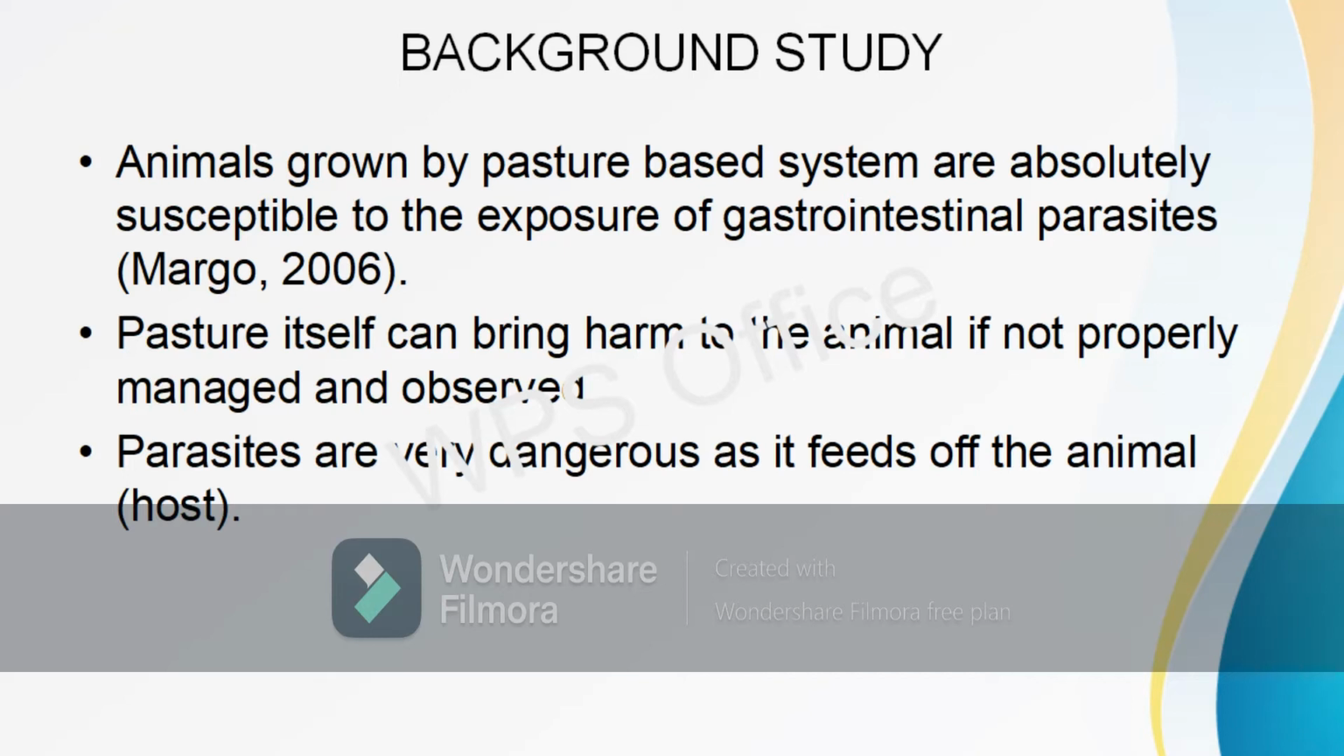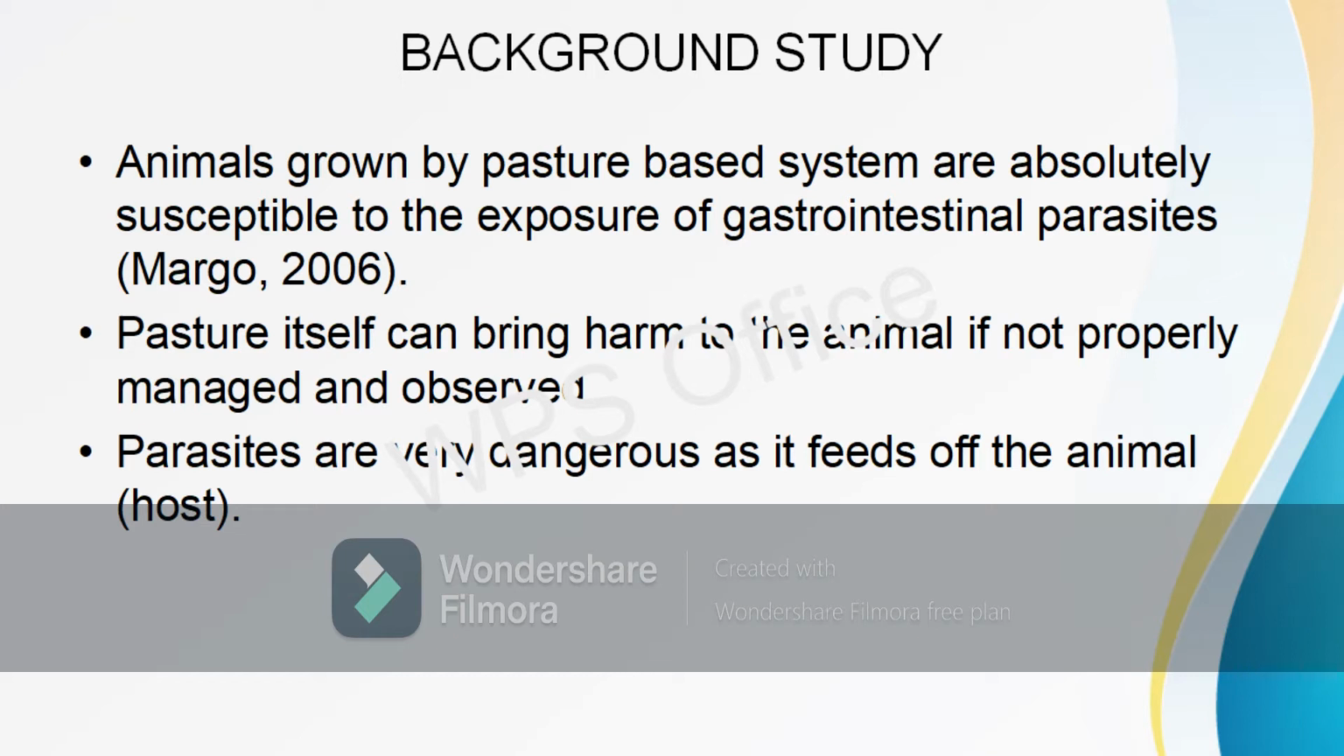In my background study, I found out that ruminant animals are very susceptible to GIT parasites. Small ruminants such as goats and sheep may have many gastrointestinal parasites. According to Margot 2006, animals that are grown by a pasture-based system of feeding are absolutely susceptible to the exposure of gastrointestinal parasites. The tropical climate in Malaysia, which is moist and warm, is perfect for worm growth. Therefore, it can harm the animal if the pasture is not properly managed and observed.